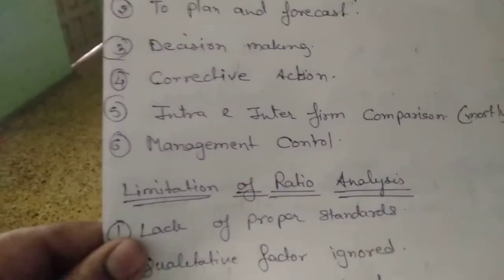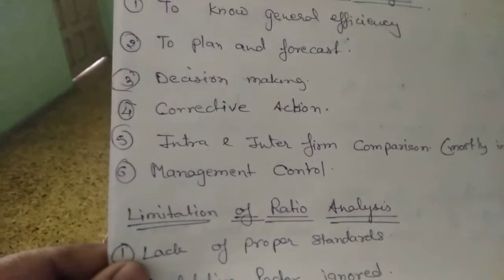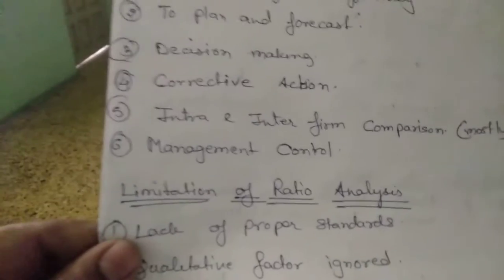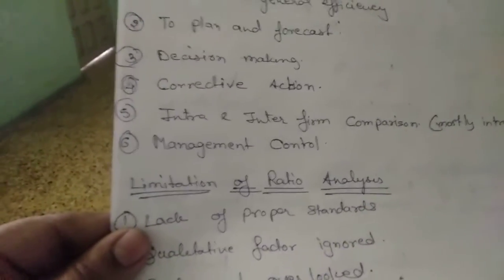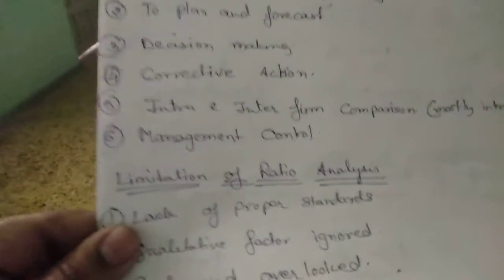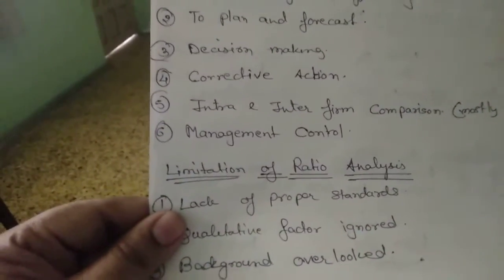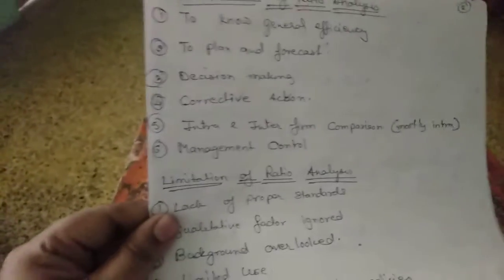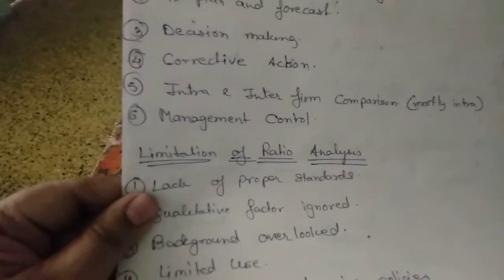Or if you are talking of forecasting, whether the business will earn more income in the near future. So these are all things related to decision making, and hence decision making is also one of the core importances of ratio analysis.